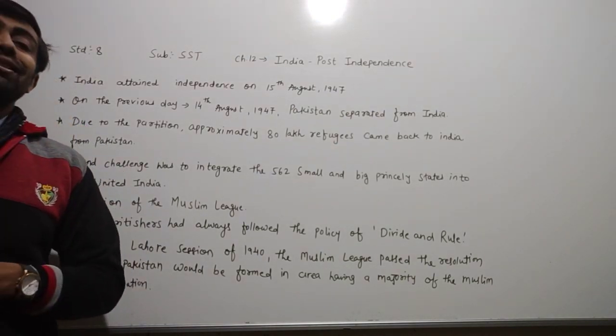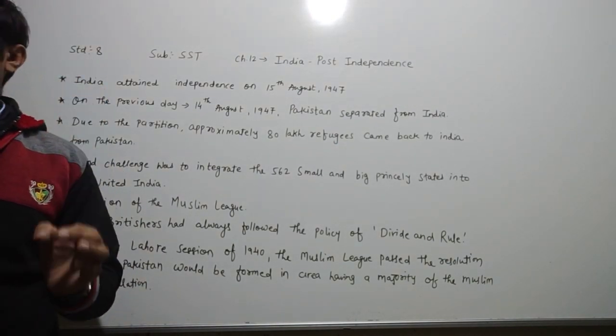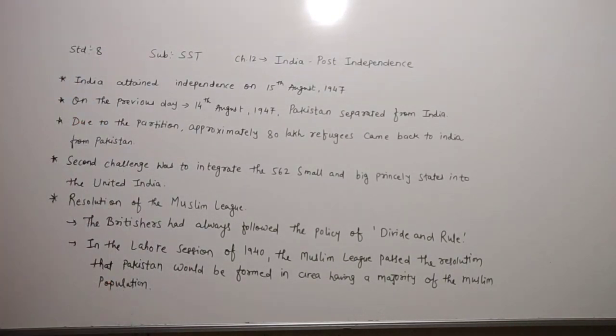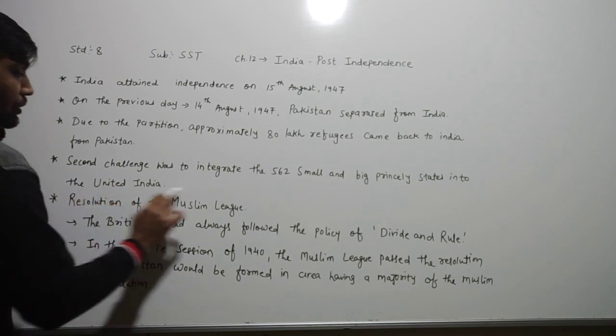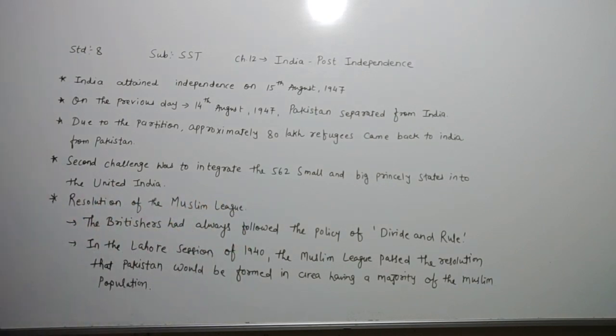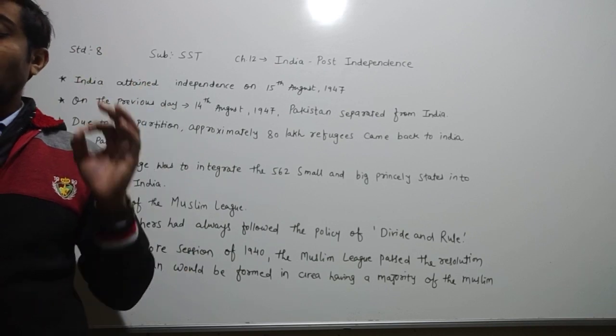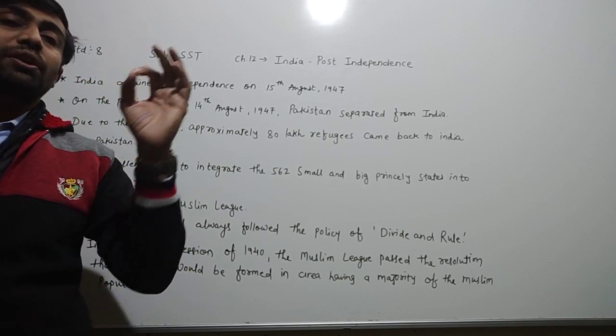Now, first of all, dear children, they have given the information about the resolution of the Muslim League. Which one, dear children? The resolution of the Muslim League. Now, they have given that the British had always followed the policy of divide and rule.